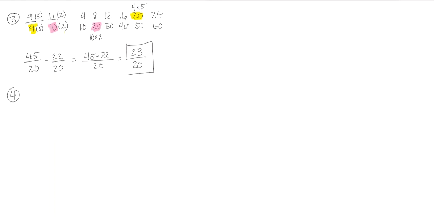And our last problem we're going to do for these examples, 6 over 4 minus 11 over 9. So again, our multiples of 4 are 4, 8, 12, 16, 20, 24, 28, 32, 36, and 40. We have multiples of 9, and that's 9, 18, 27, 36, 45. And I could keep going on the 9s, but I've already found my least common multiple. We have 36 in common for both.